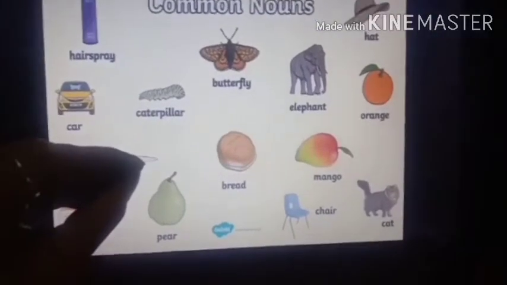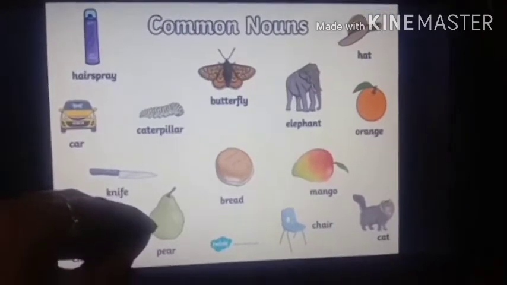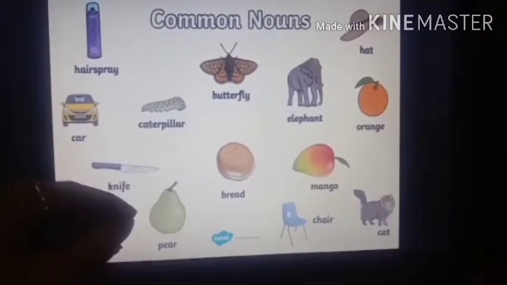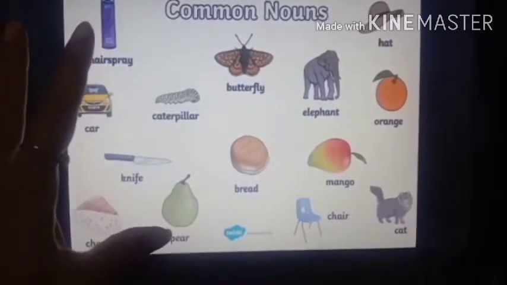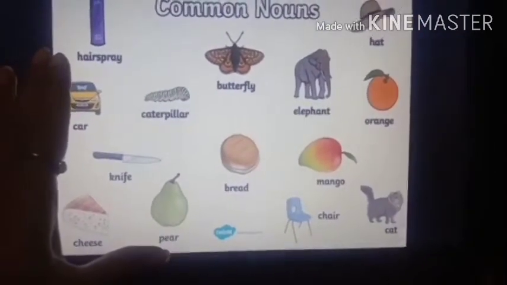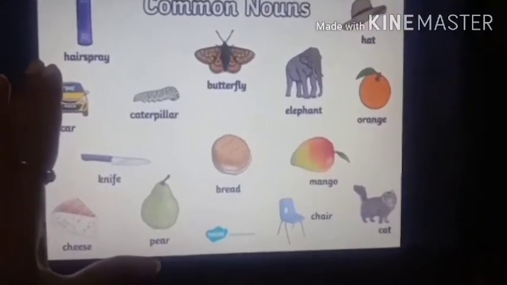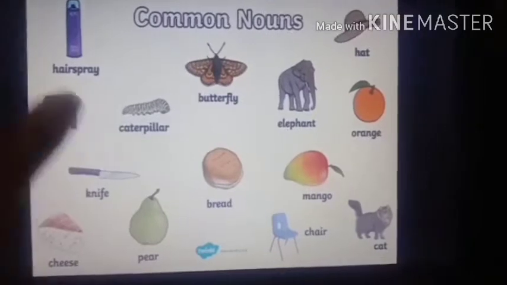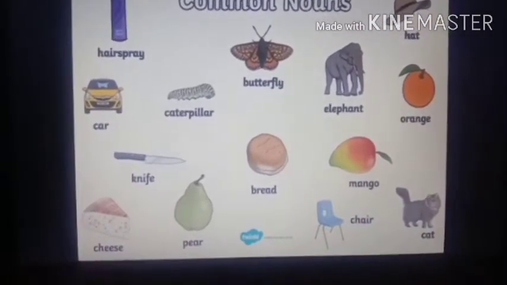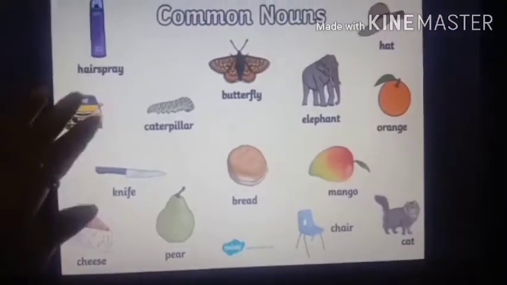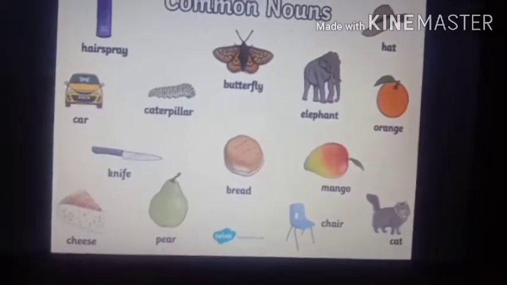Now you must be having a name, right? Suppose your name is Heer, if you are a girl. Then you have a name, so that is not a common noun. Suppose your school has a name. Your school's name is Alchemy School, right? So it is not a common noun. When you give a name to something, then it is not a common noun. But if there is no name given to anything, then that is a common noun.